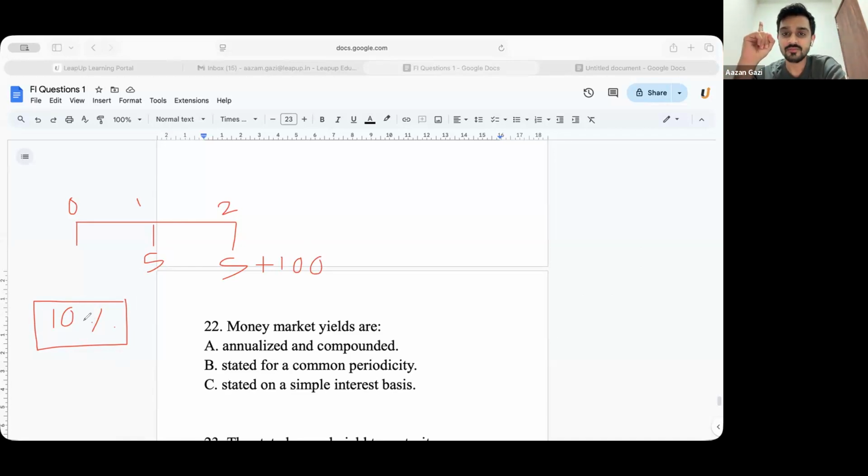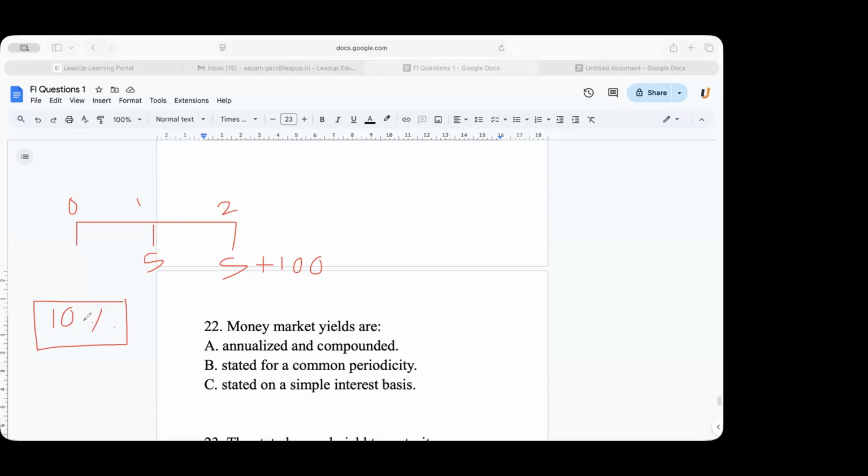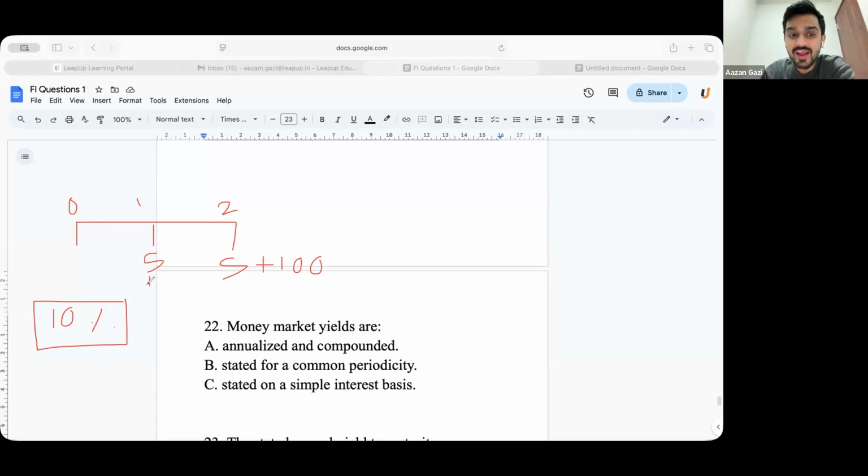Is that clear? Why do we use YTM? We use YTM to find the present value of future cash flows. And whatever price you get, if you invest at that price, you will make a return of 10% every year on a compounding basis. The only condition is you have to reinvest at the original YTM.